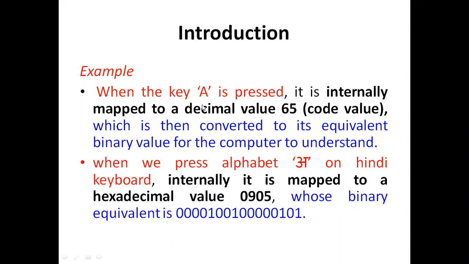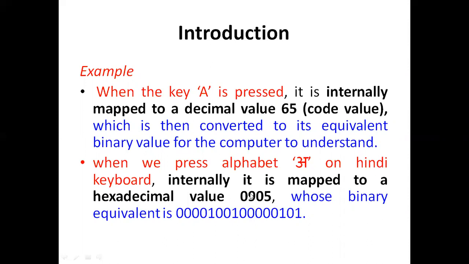Similarly, here the user has pressed a Hindi alphabet character. Internally it is mapped to the hexadecimal value 0905.